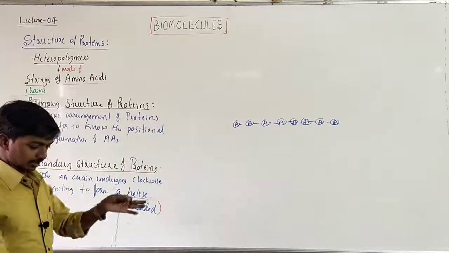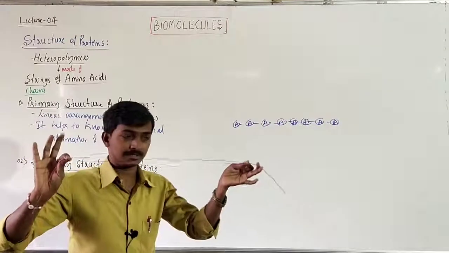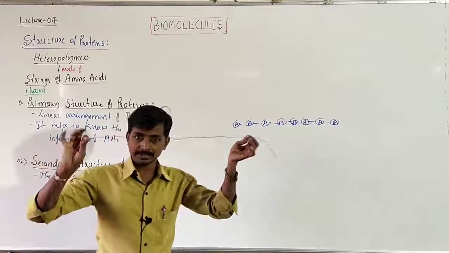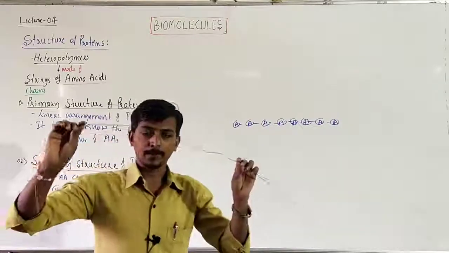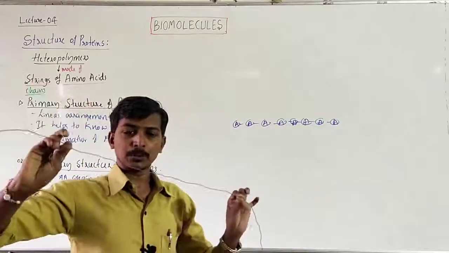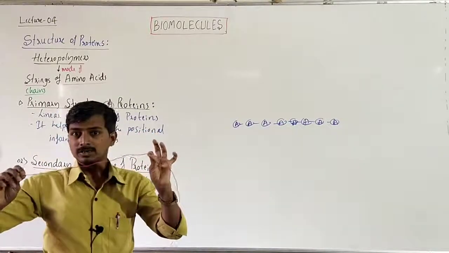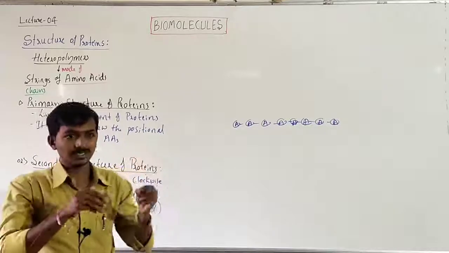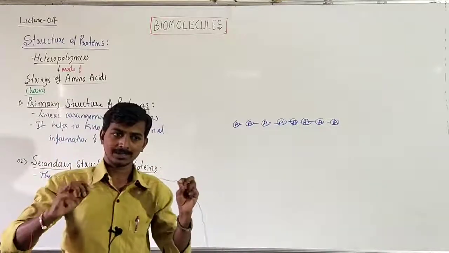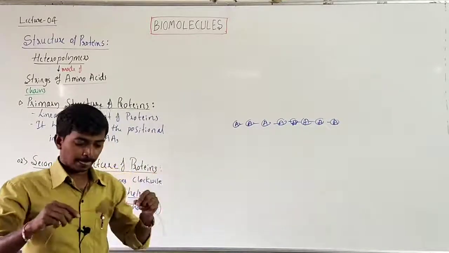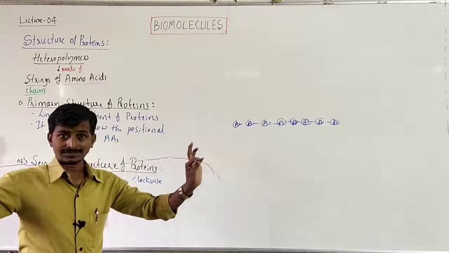Imagine this wire is a protein made up of many amino acids. Don't ask where is the amino acid, imagine it's an amino acid chain. Here there is no folding, there is no coiling.